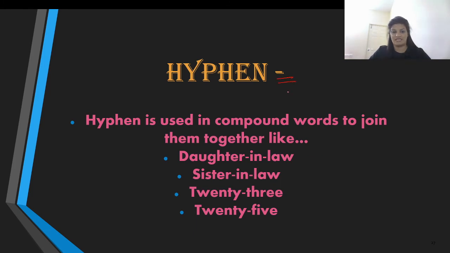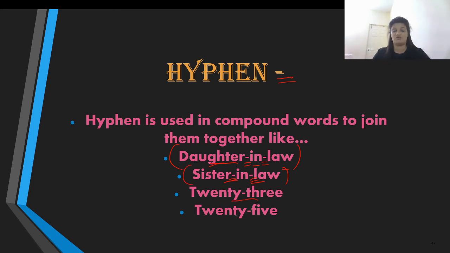Hyphen is a small dash that we use to join compound words like daughter-in-law. So you can see there is a tiny hyphen here. We have 3 words and we have brought them together, and this is a compound word. Similarly, sister-in-law, you can see there is a hyphen here, there is a hyphen here, and we have made this one word and it is a compound word.